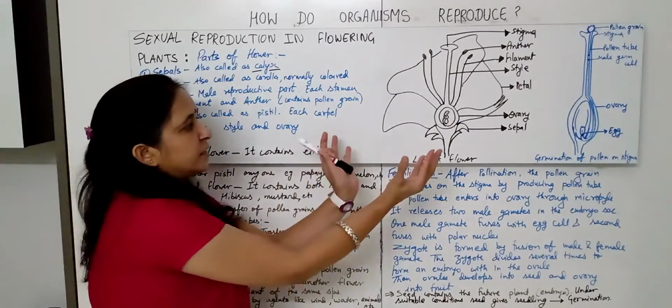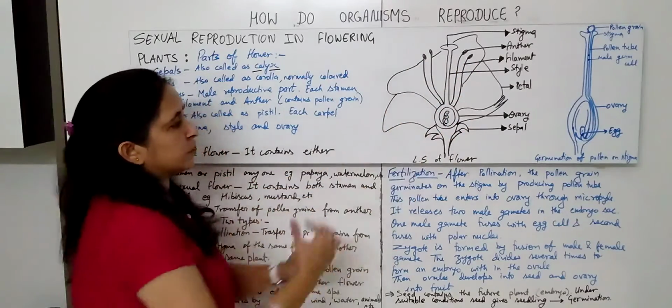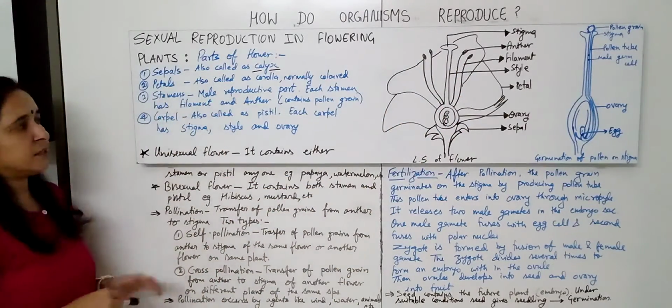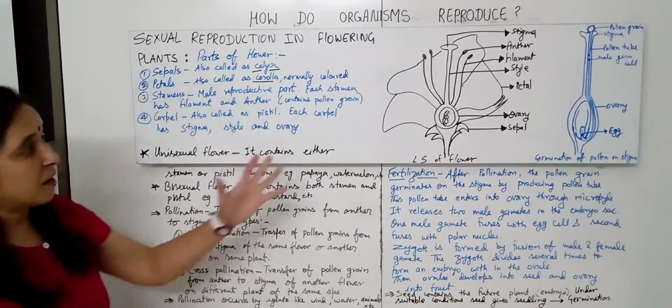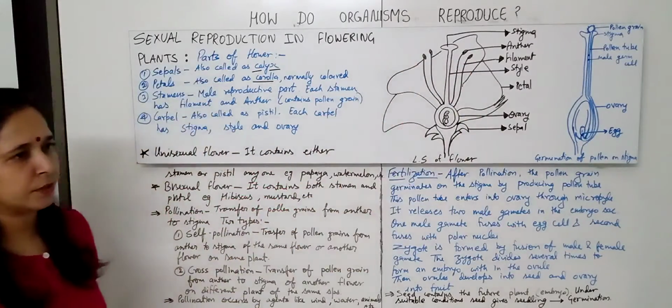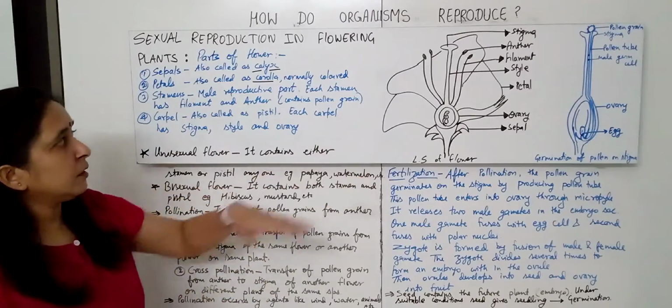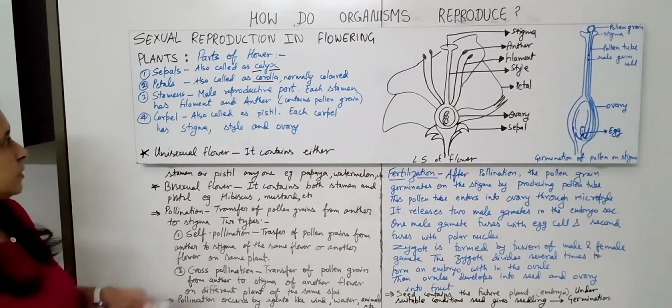Okay, and here that supports all other flower parts to hold. Petals, that is also called corolla, and normally they are colored. You can see different colors of the flowers. So that is the corolla or the petals.